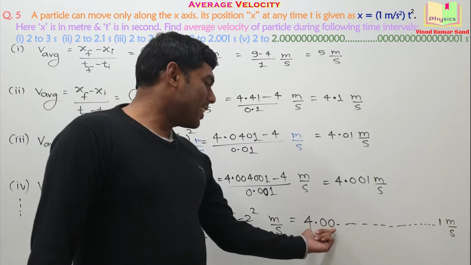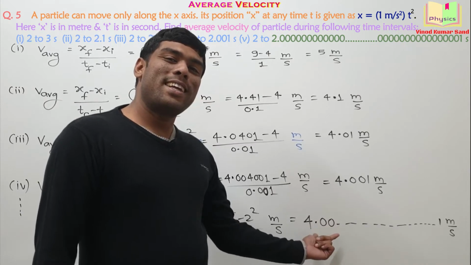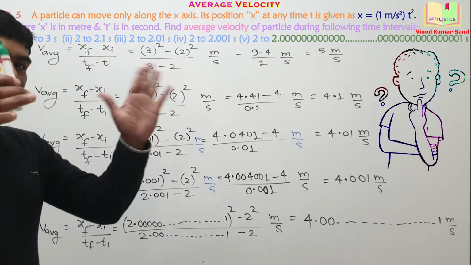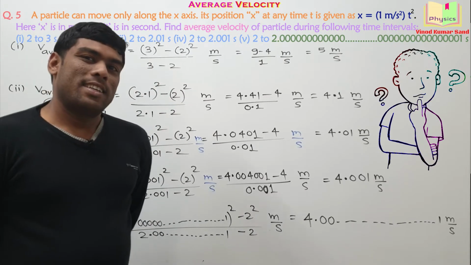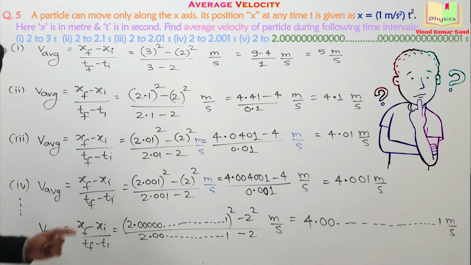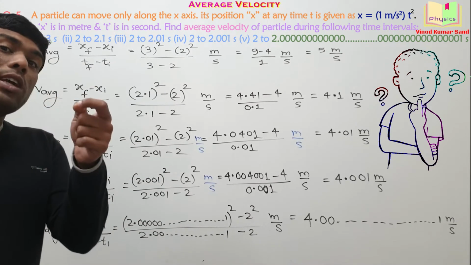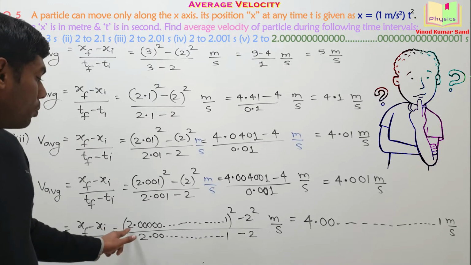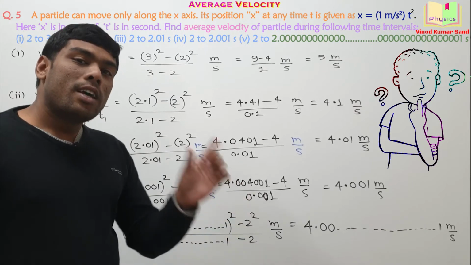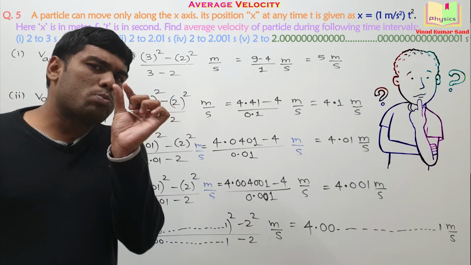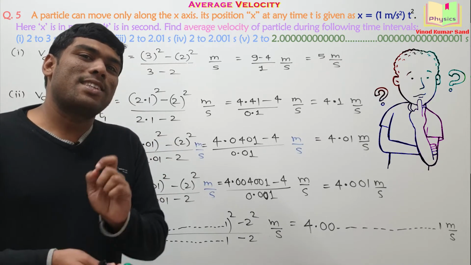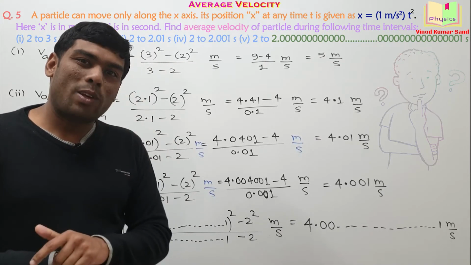Can you treat this to be instantaneous velocity at t equal to 2 seconds? Think about it. If you take the average velocity for the time interval t equal to 2 seconds to t equal to 2.0000, so many zeros and then 1, actually that interval is so small that average velocity will be considered as the instantaneous velocity.